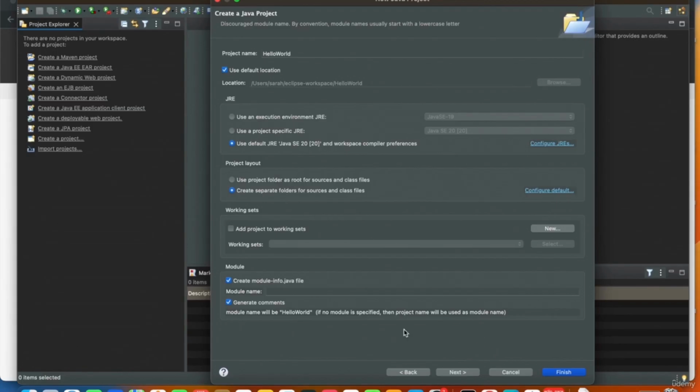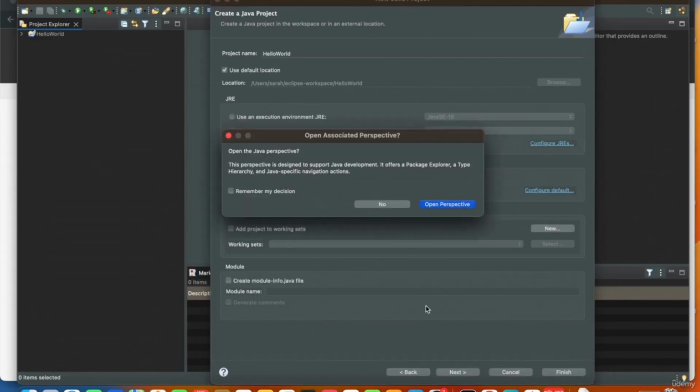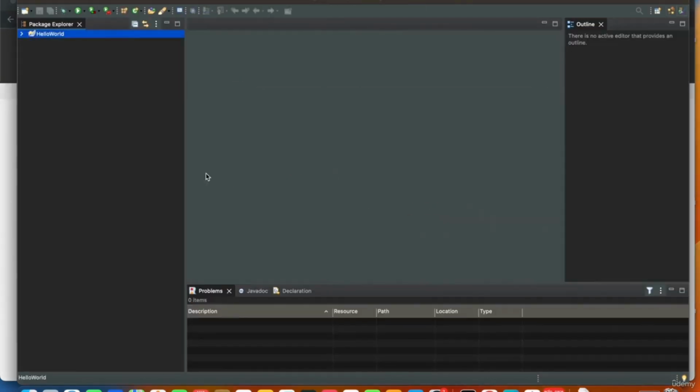I don't need module-info.java. I don't want to create a module. I just want to print hello world on the screen. So let's go ahead and do that. It asked me if I want to open a Java perspective, so let's go ahead and click open perspective. Here is my hello world Java project.